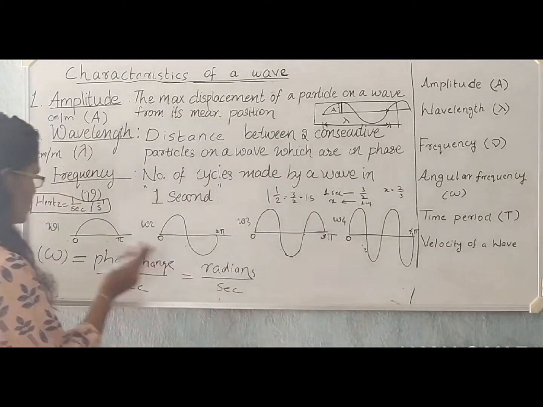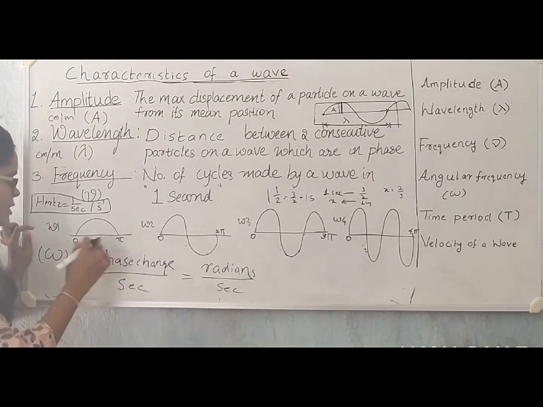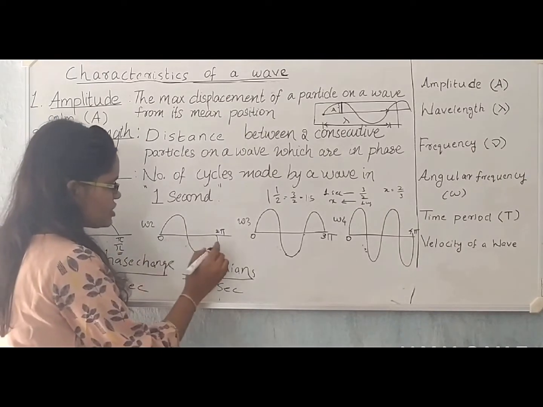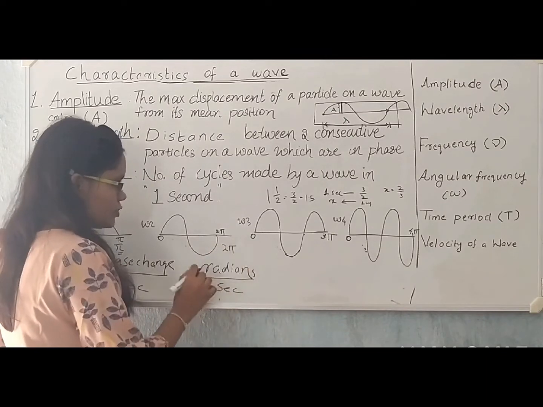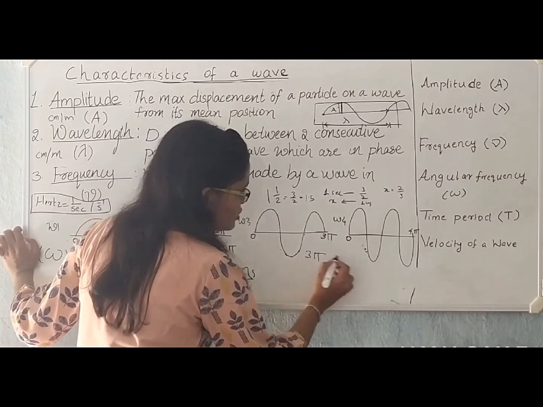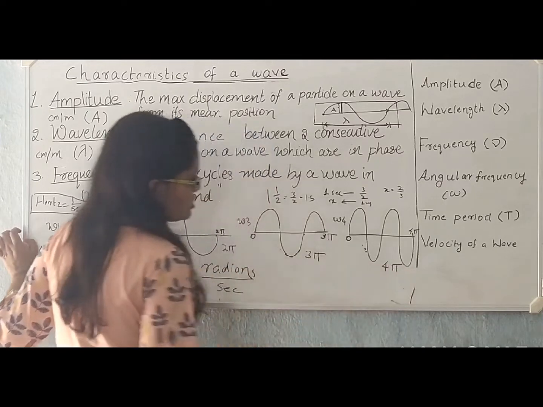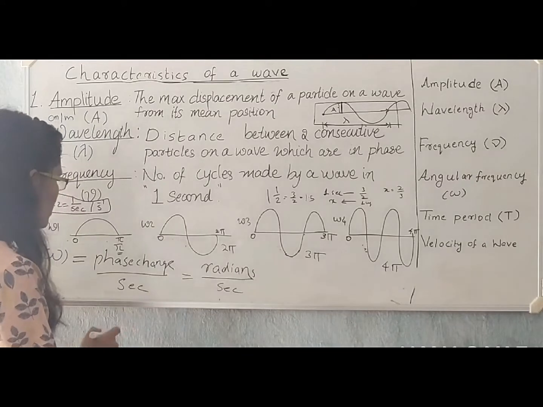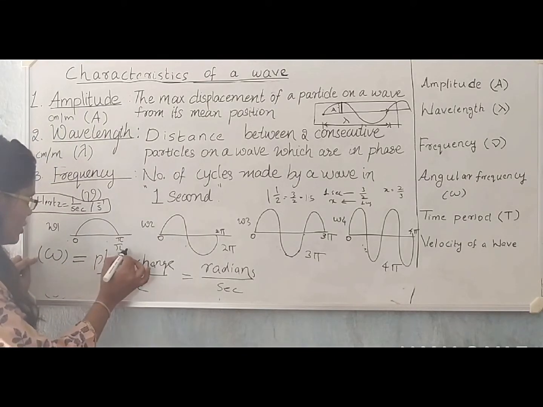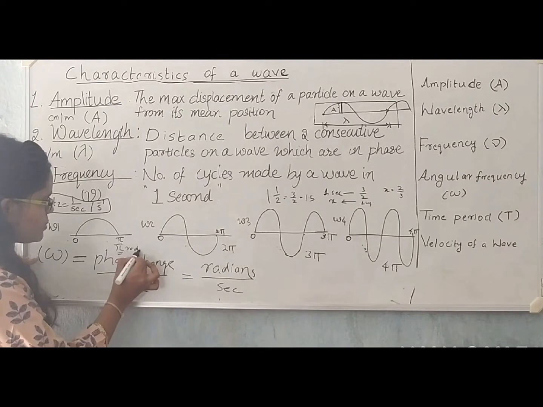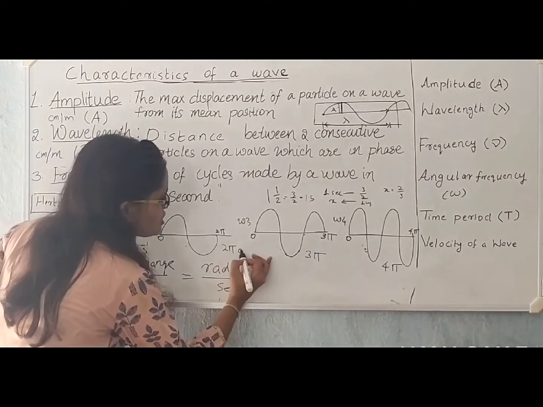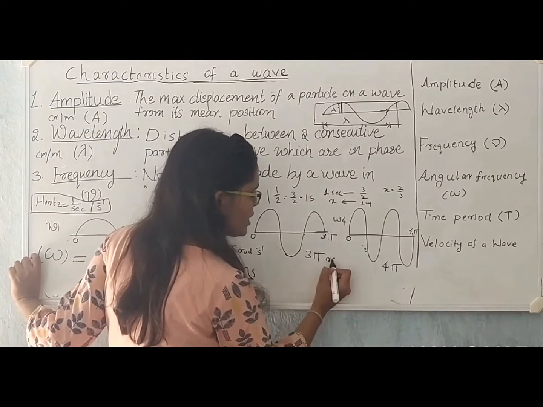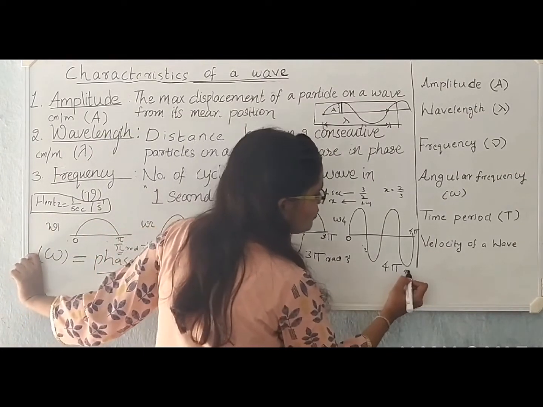Now let us calculate the phase change. Phase change is final phase minus initial phase. So here it will be pi minus 0, that is pi. Here the phase change will be 2 pi minus 0, 2 pi. Here it will be 3 pi minus 0. Here it will be 4 pi minus 0. I have already told you that these waves are traveling per second. So now the angular frequency here will be pi radians per second. The angular frequency here will be 2 pi radians per second. Here it will be 3 pi radians per second and 4 pi radians per second.